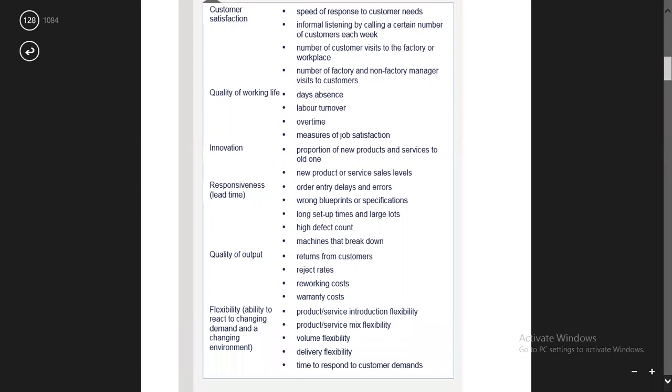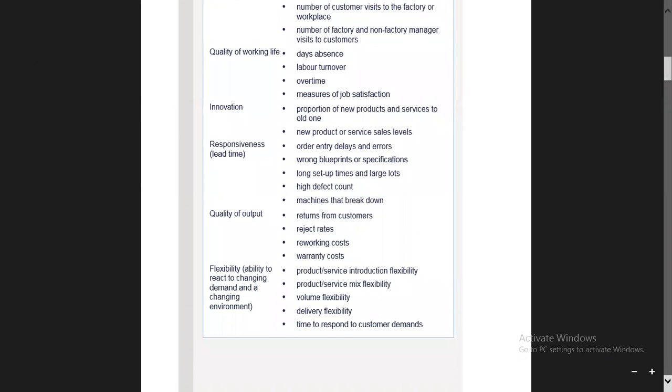Then reworking cost. Yes, if there is a rejection, you have to rework it, and that reworking cost ultimately becomes part of the cost of sales. So you have to make sure that the reworking cost will be less. And first of all, you have to make sure that the rejection rate will be less, the quality is not compromised, because the reworking is basically more cost which is added to the cost of sales.